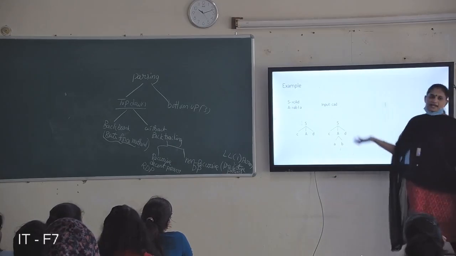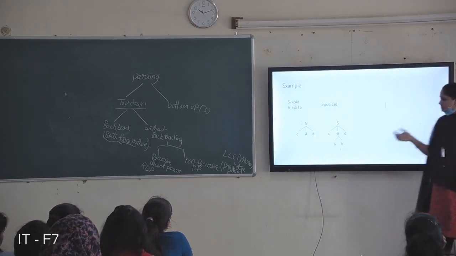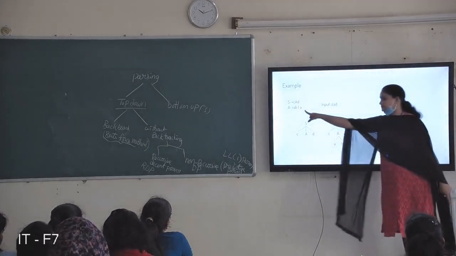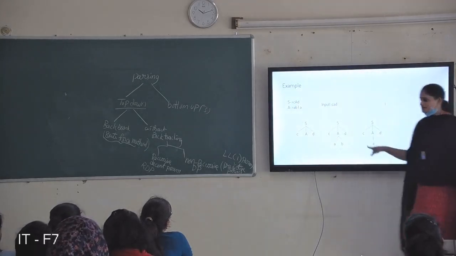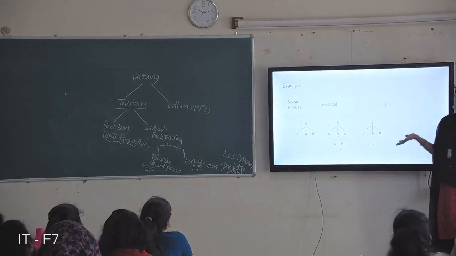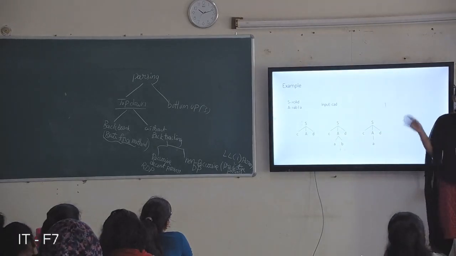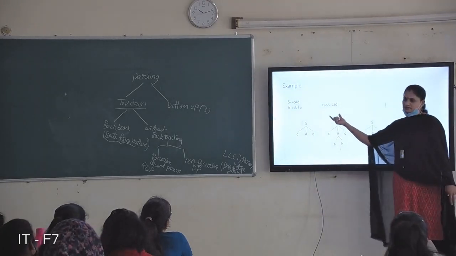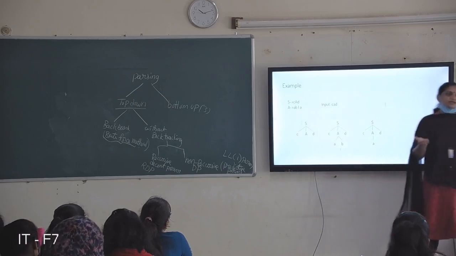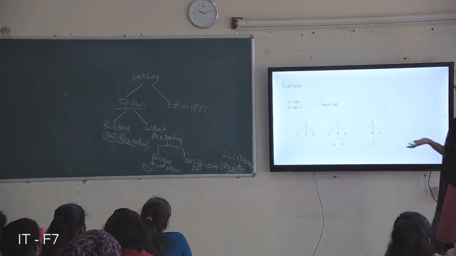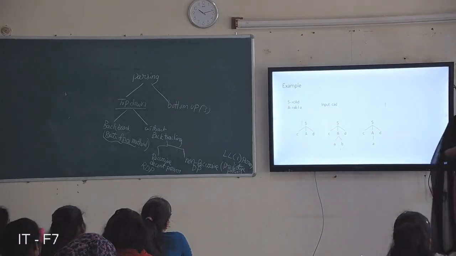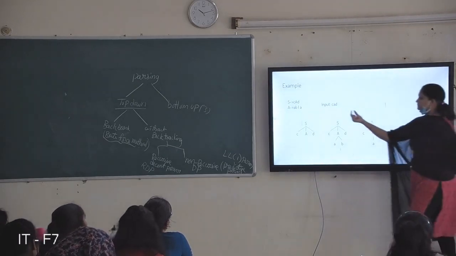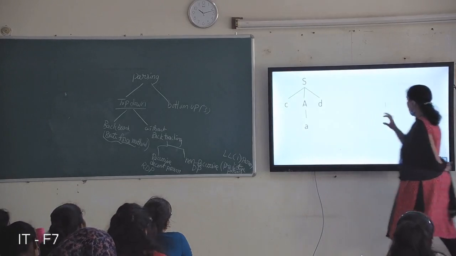So you can just backtrack one step back. Go back one step and try with the other production. Try with this production, A. So it matches. This is nothing but the brute force method. Backtracking means you try with one production, and if it is not possible to derive the given input string, you go back and try with another production. It is a very simple example. Just derive from the starting symbol and derive a string. It's very simple.